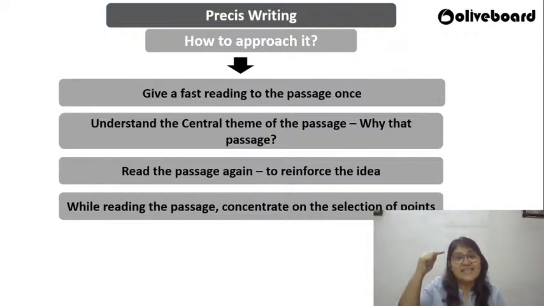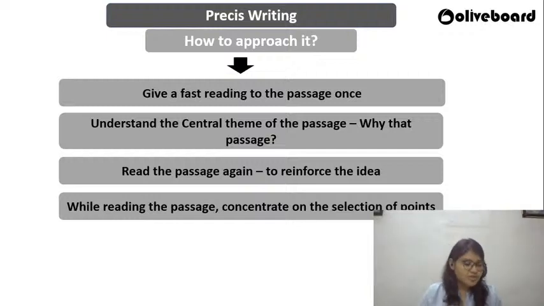In the same direction, your mind starts to run towards selection. What are the points that you need to select? What are the points that you need to leave? If you understand the central idea of the passage, only then will you be able to do this selection or omission. Now, once you're done with the fast reading of the passage, you're going to read the passage again, but this time you need to go relatively slower, because during this reading you need to concentrate and select the points you will be choosing for summarizing.